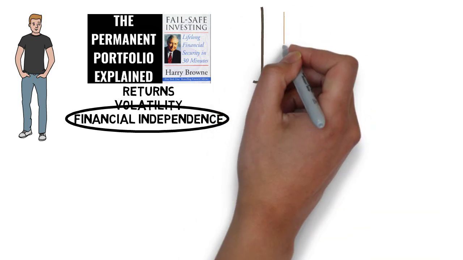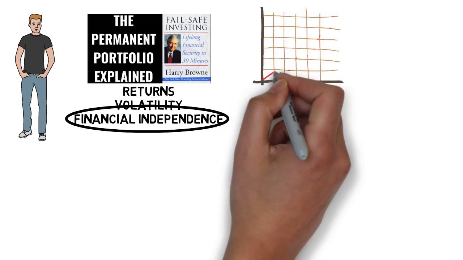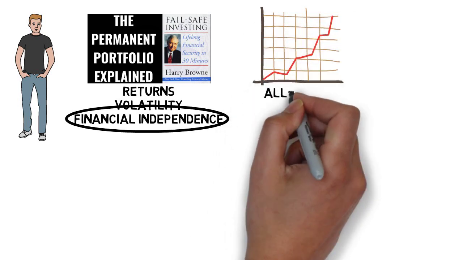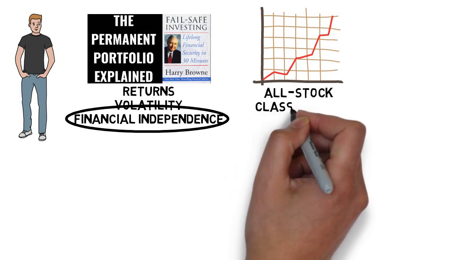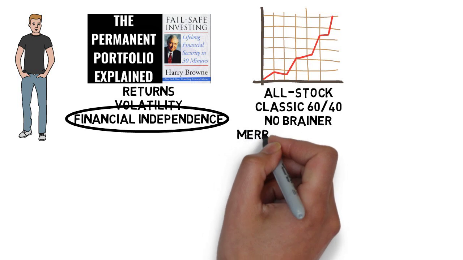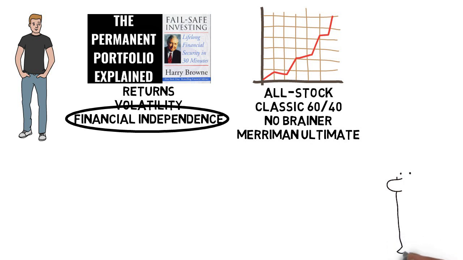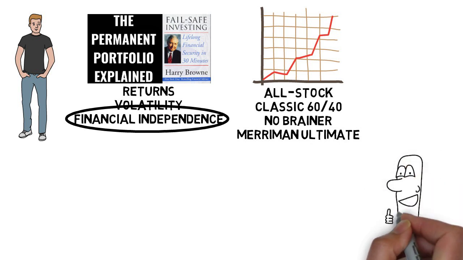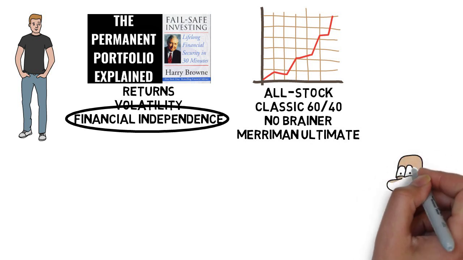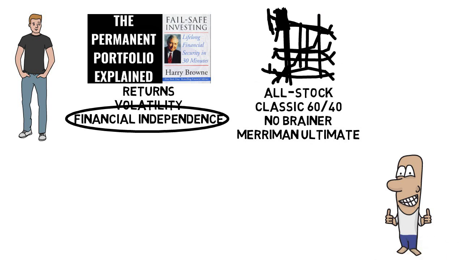In the accumulation section of the financial independence segment of 4 of the videos in the series, the figures for how often the strategy historically reached financial independence and how long it took to get there are incorrect. Those 4 videos are the all-stock strategy, the classic 60-40 strategy, the no-brainer strategy, and the Merriman ultimate buy and hold strategy. After double-checking the spreadsheet and rerunning the simulations, it seems that the other financial independence figures, such as the minimum and perpetual withdrawal rates that I talk about in those videos, as well as the return and crash figures mentioned, are still accurate. So to the best of my knowledge, it's only these financial independence accumulation figures that are off.